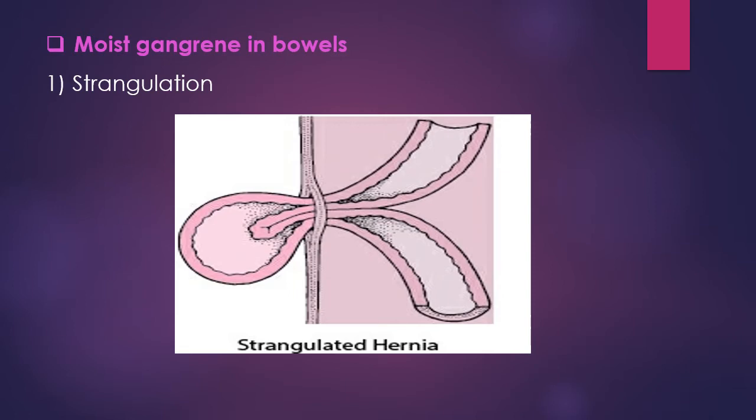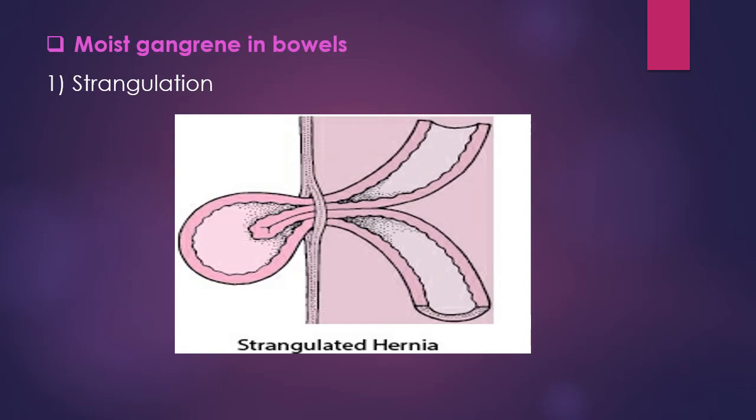When the loop swells, it mechanically compresses the arteries, hence both arteries and veins are blocked, causing necrosis of the loop, and due to putrefaction it develops gangrene. The affected part of the loop swells and becomes greenish in color and soft to touch, known as strangulation. Means the bowel or intestine shows strangulation in the inguinal canal. Due to the trapping pressure over it, many complications start from it. Strangulation is the main cause of bowel gangrene.